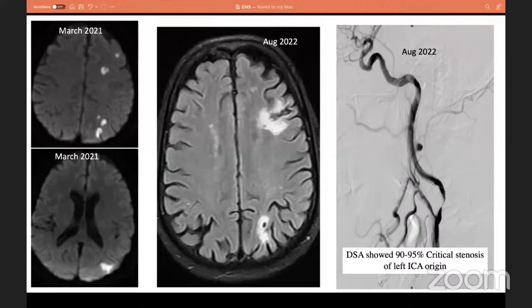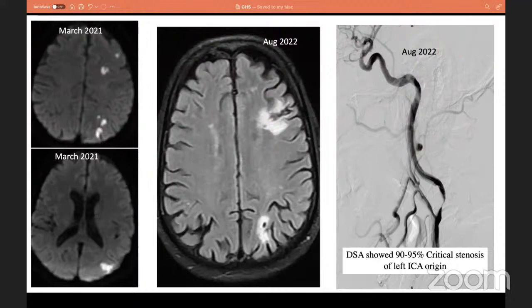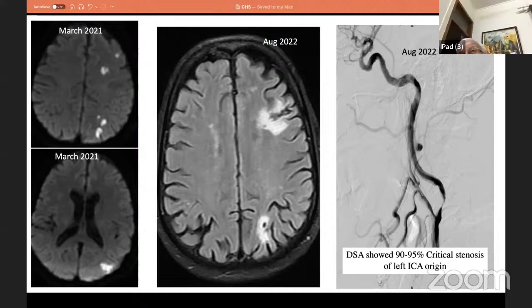The collateral status. Don't talk about collateral status, be specific. So in this patient, what you will need to know is there is a very good distal runoff. Yes, sir. Beyond the stenosis, very good distal runoff. So obviously the ACA and MCA on the left side will be filling very well. With such a tight stenosis, is there any cross flow from the right side to the left side at all? You should always check that when you are doing the angiogram.